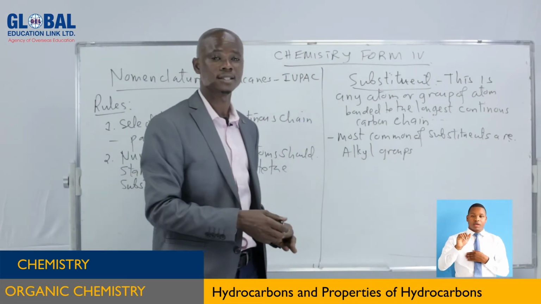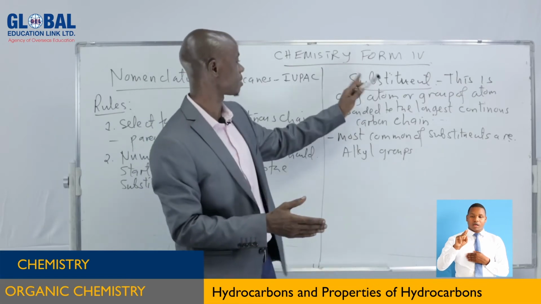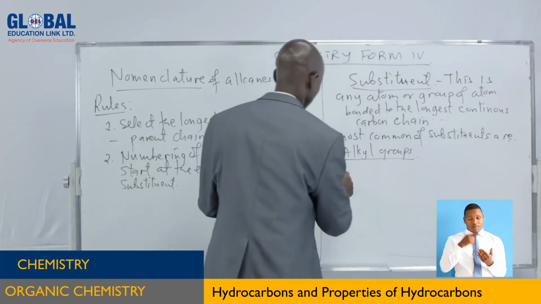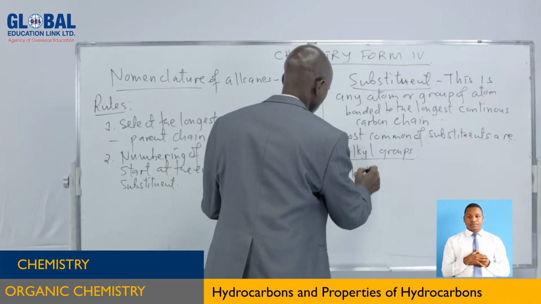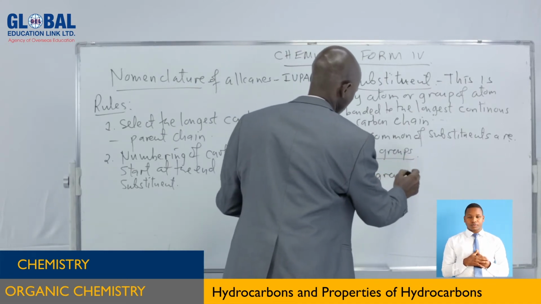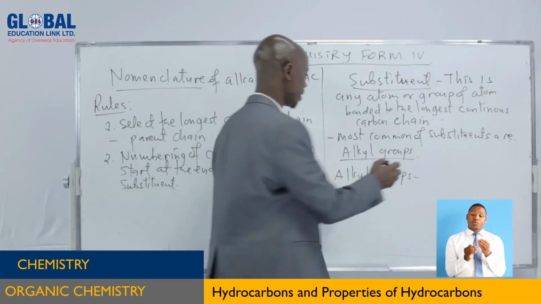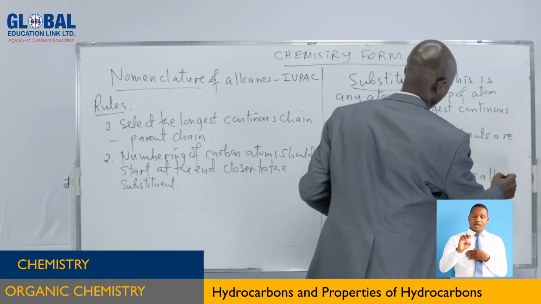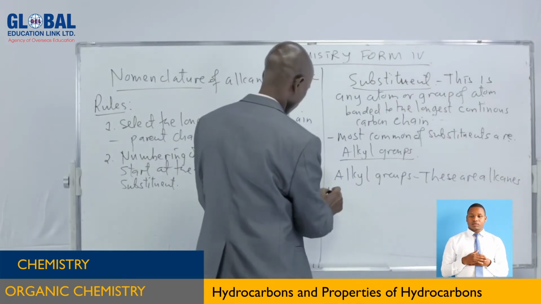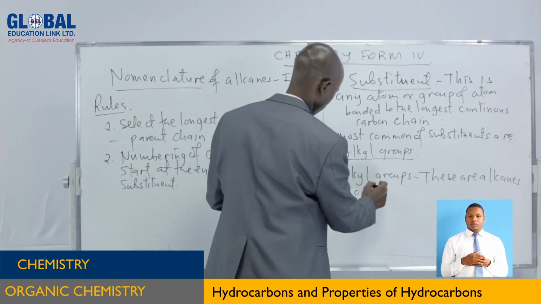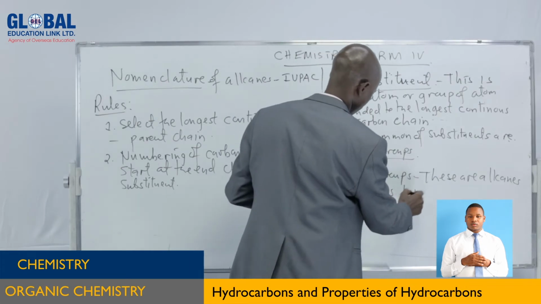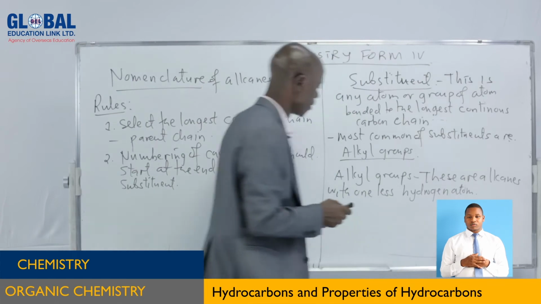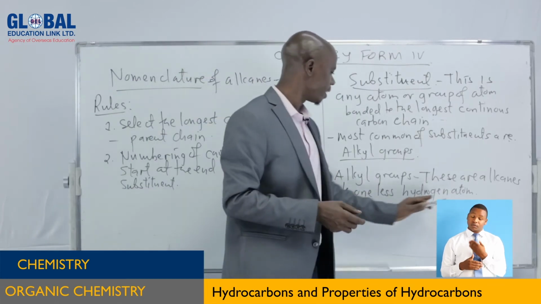Another question arises, what are alkyl groups, so that you can understand clearly what a substituent means. Alkyl groups are alkanes with one less hydrogen atom.